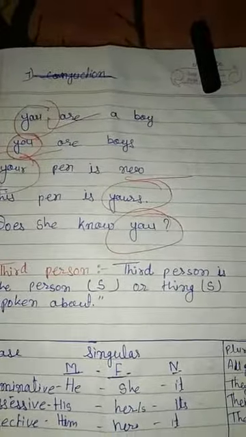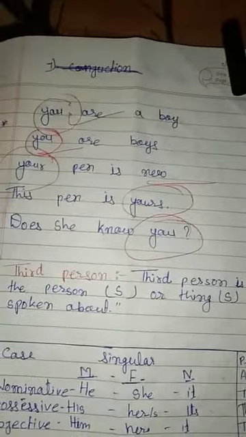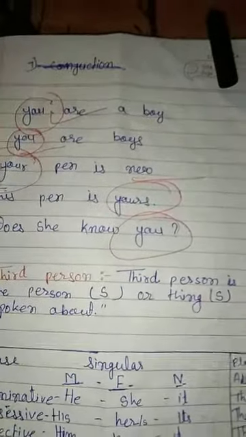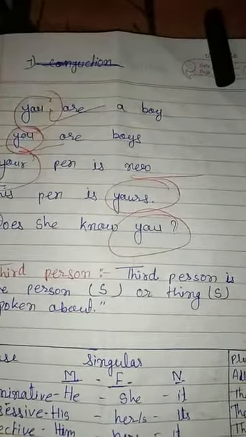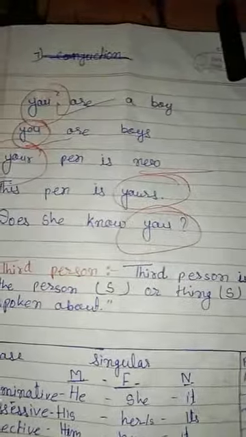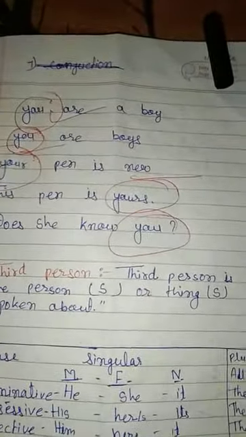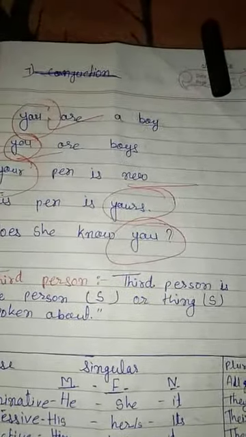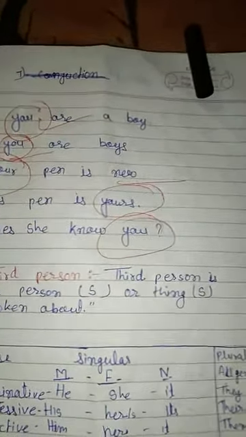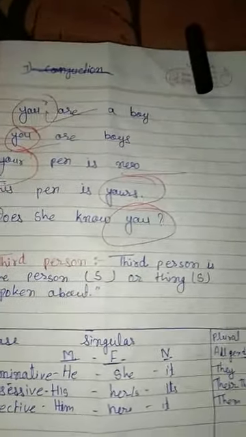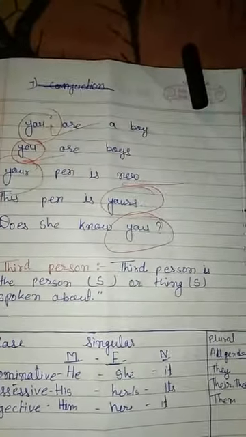If I am speaking to you, telling you about this pen, it means you are the second person, because you are hearing. If I am talking about someone or something, that person, thing, or subject will be known as the third person. Except first person and second person, everything is third person.